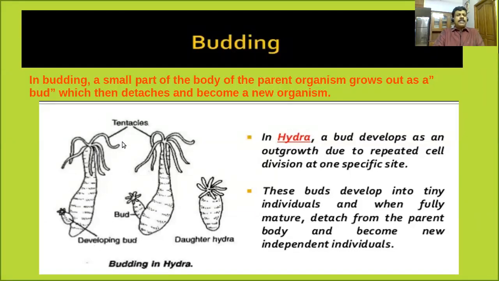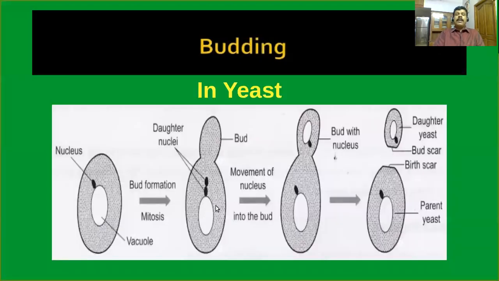This is the diagrammatic representation of Hydra. Can you see? In Hydra, a small bud develops as an outgrowth due to repeated cell division at one specific site. Because of repeated cell division at a particular site, a small outgrowth develops, which is called a bud. In the next diagram, this bud develops into a tiny individual, and when it becomes fully mature, it detaches from the parent body and becomes a new independent individual. This is the process of budding in Hydra.